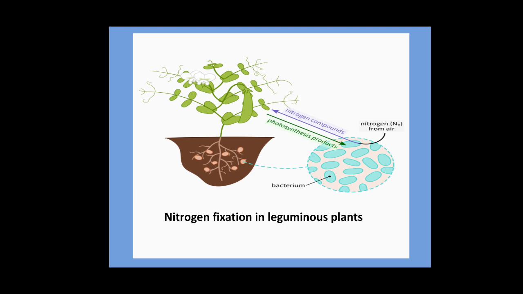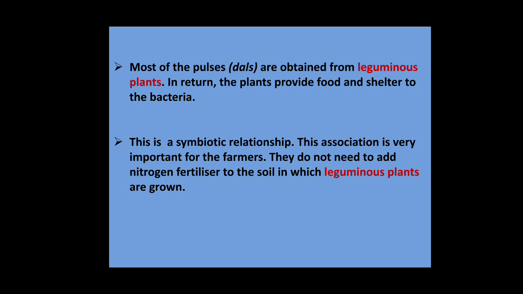Nitrogen compounds are taken from air and converted into simpler forms and given to the plants. And with the help of photosynthesis, the plant produces products which are required for the growth of this bacteria. Next, most of the pulses are obtained from leguminous plants. In return, the plants provide food and shelter to the bacteria. You can see nodules in plants like pea mainly, and soybean. You can see the nodules properly in these plants. So this is a symbiotic relationship.